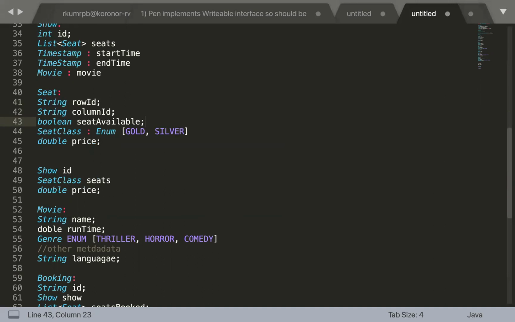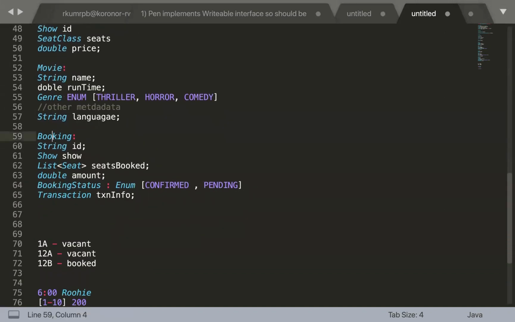As soon as any transaction initiates, you are going to block that seat, which is nothing but marking that seat availability as false. So no matter what, this seat has no information whether it is blocked by payment or blocked completely because the booking has been confirmed. This seat only says, hey, I am not available to be booked now. You need to go and check out some other seats, or book some other seats.